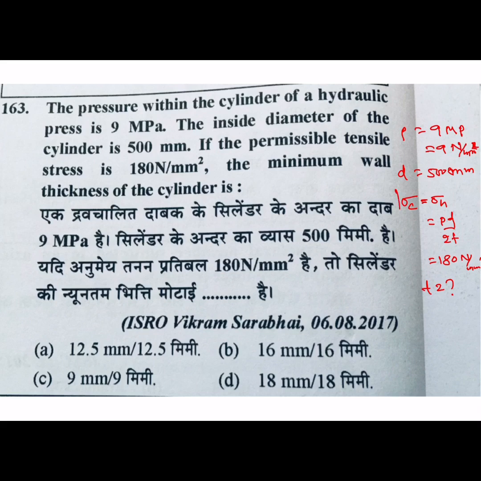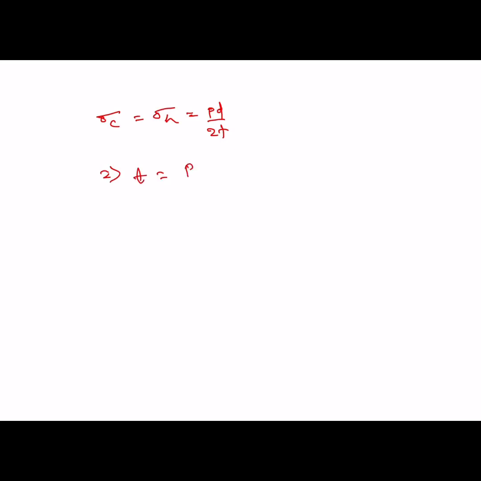So we will use this formula: t equals P into D by 2 into circumferential stress or hoop stress. P value is 9, into inside dia 500 mm, divided by 2 into permissible stress, 180.